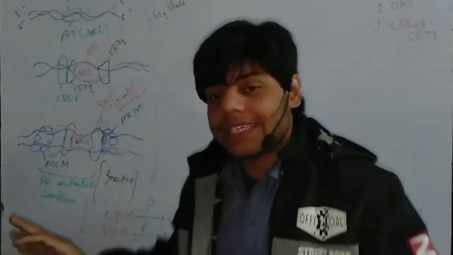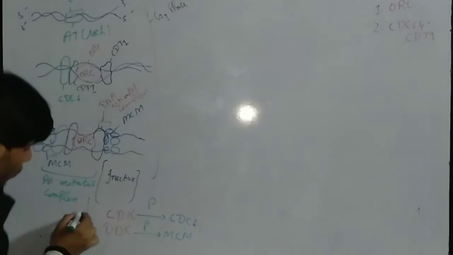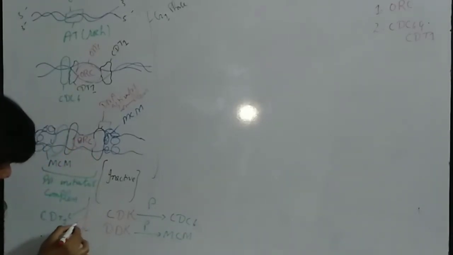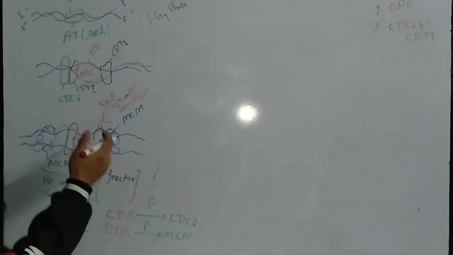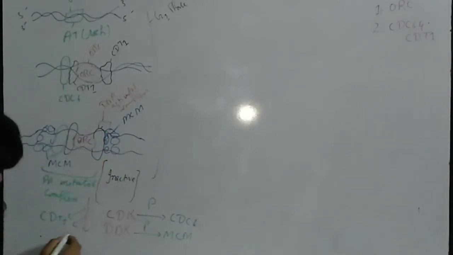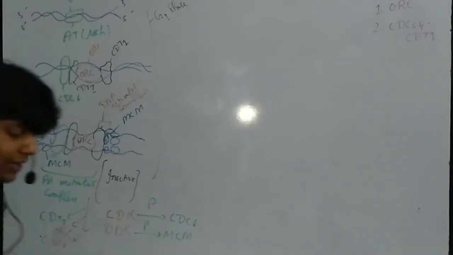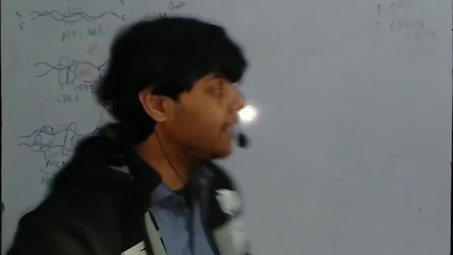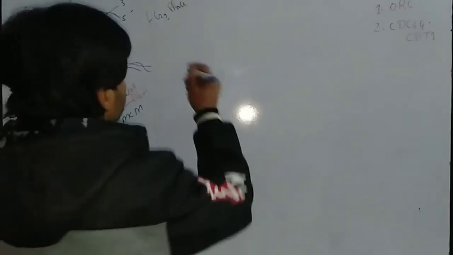Once it is regulated, what actually happens? This CDT1 is released out. Moreover, the ORC and this CDC6 are also released out, and they are degraded. So these three proteins are released and degraded. After that we have structures like this.